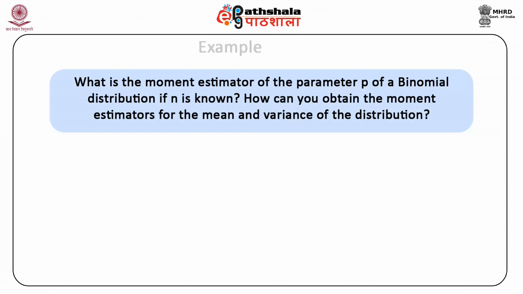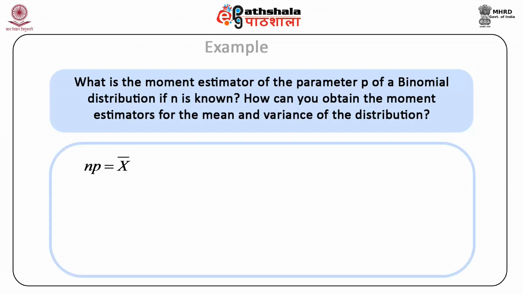Now students, this can be solved as the first population moment, which is expected value of x, is also the mean of the population. The first sample moment is equated to first population moment, so np is equal to x bar. Therefore, p hat is equal to x bar by n.